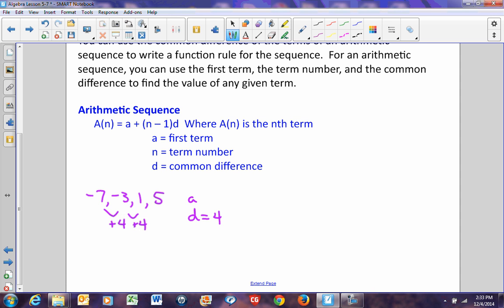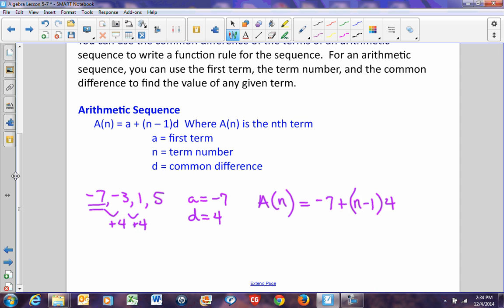My first term is -7 right there. My term number is just going to be n. So I can write a rule for this particular sequence. And my rule would be a of n, which means whatever term I'm looking for, is going to equal -7, because that's my first term, plus n minus 1, whatever the term number is, times 4.